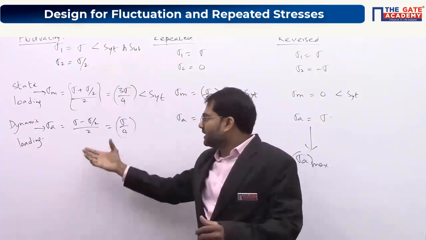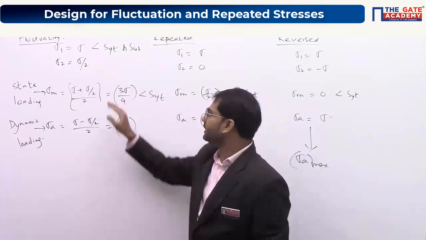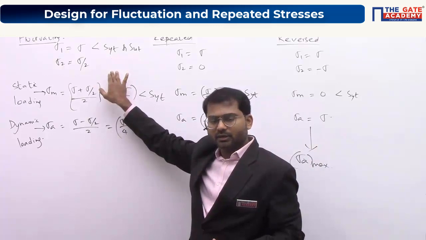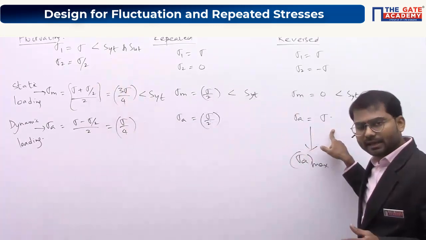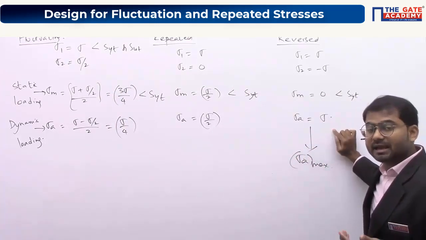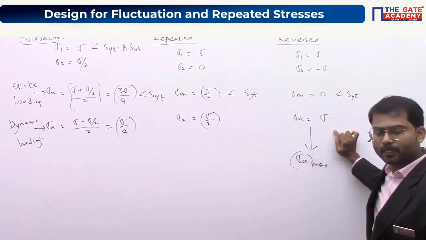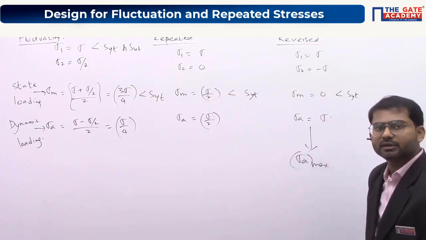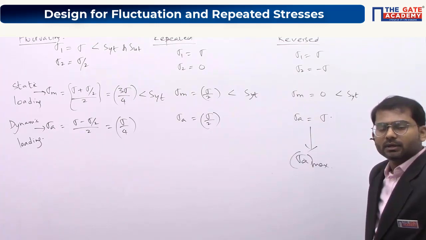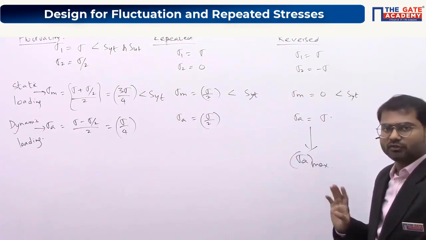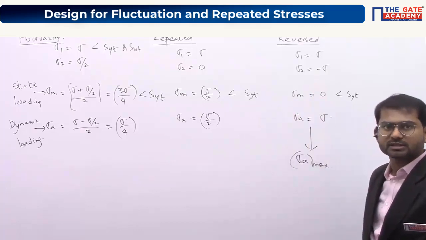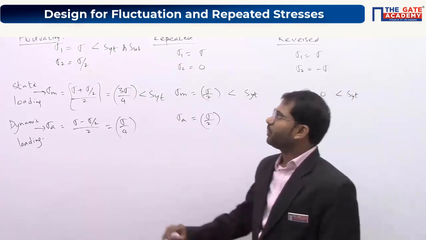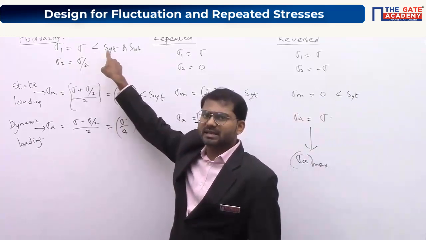Okay, but due to the dynamic loading, after some amount of time, definitely strength will decrease. Okay, SYT value will decrease. Then there is definitely a chance that sigma can be lying higher than SYT value. You are able to understand this thing, everybody? You are able to catch this point? If you are unable to follow this, don't worry. Just remember that reverse stresses are more dangerous as compared to the other two. That's it. Okay, what I am saying was, initially sigma may be less than SYT.